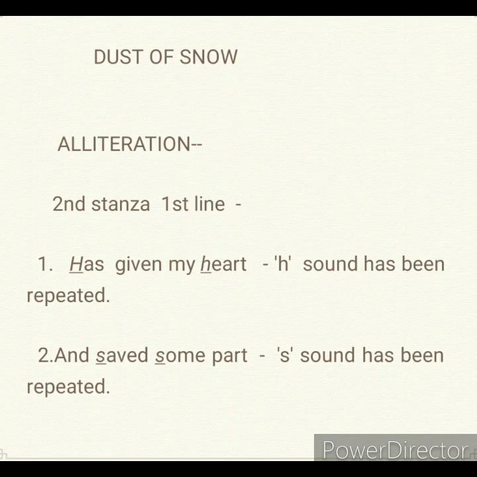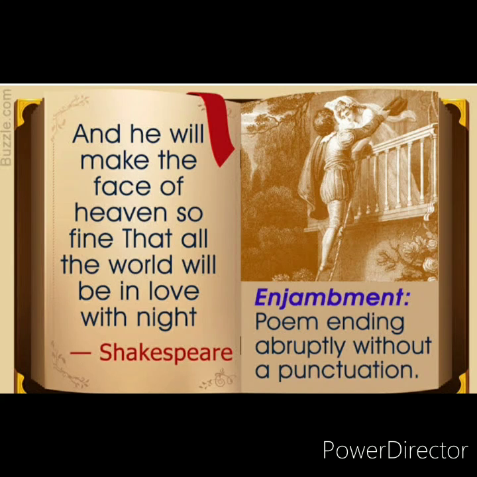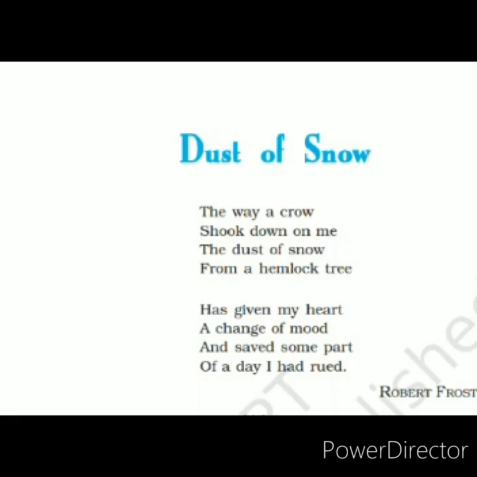Now we move to the second literary device used in this poem, which is enjambment. It refers to running lines from one to the next without using any kind of punctuation marks like full stop, comma, etc. The full stop will be used at the end of the poem.